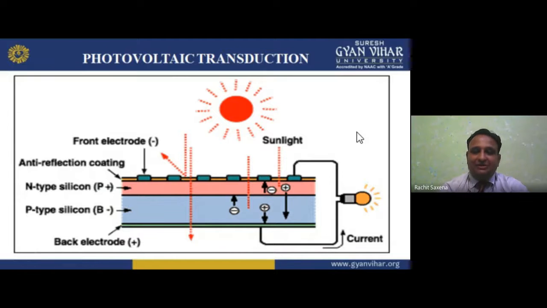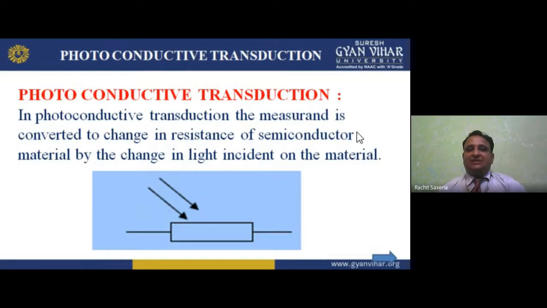I hope you understand. Next and last is the photoconductive transducer. Now, my dear students, in a photoconductive transducer, the measurement is converted to a change in resistance of the semiconductor material by a change in light incident on that material. That is similar to the photovoltaic, but here it is photoconductive. We have photo ions.